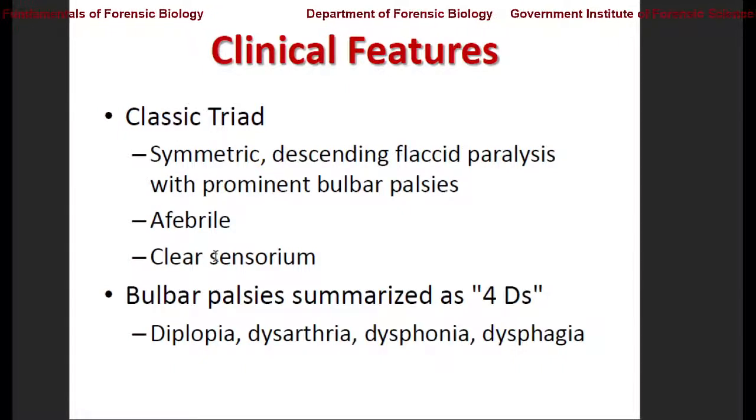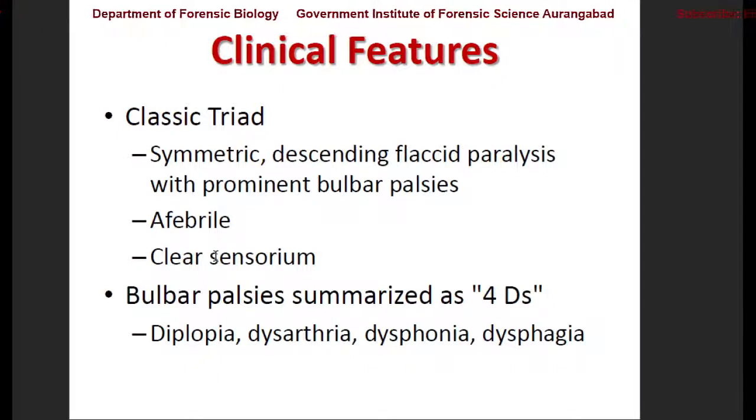Generally, to diagnose or identify this type of infection, there is a classical triad. It is symmetric, meaning both sides of the patient are affected, or the paralysis shows its effect on both sides of the axis.